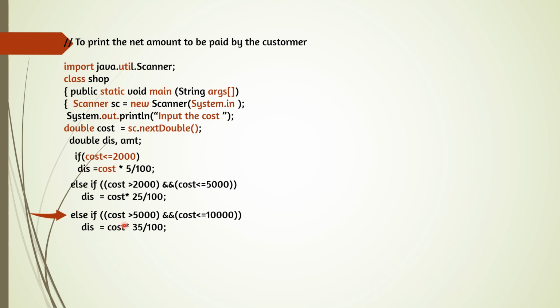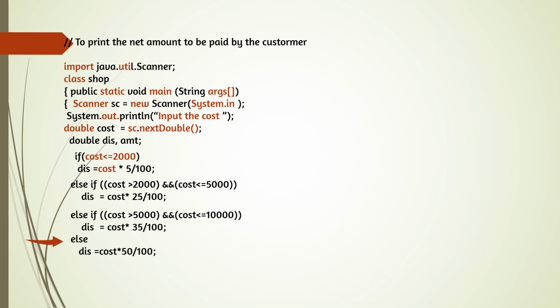We cannot write like the maths, whatever mathematical expression is given. We have to type it two times. That means cost is greater than 5000, first condition, and second condition, cost is less than or equal to 10,000, in the proper way, and combine them with a logical operator. Here we are using the logical and operator. So if the condition is true, cost into 35 by 100.